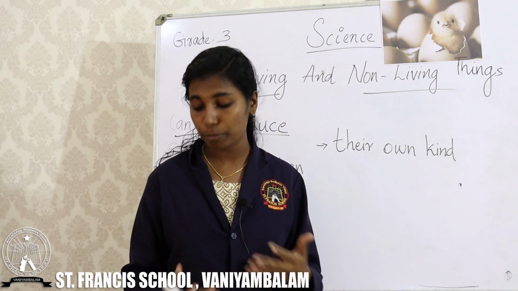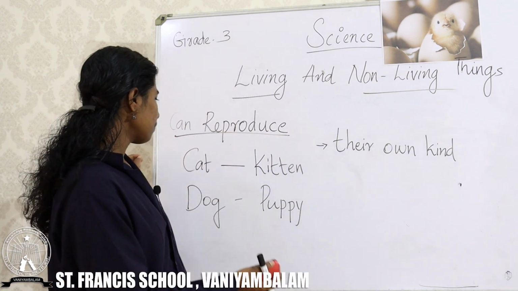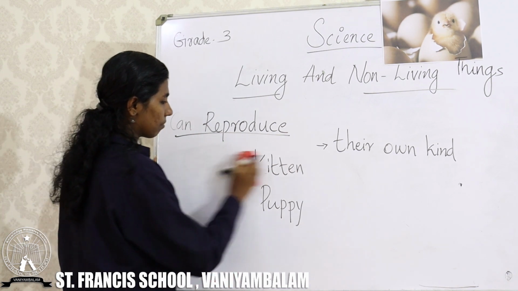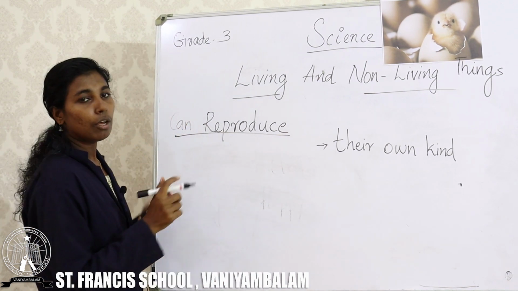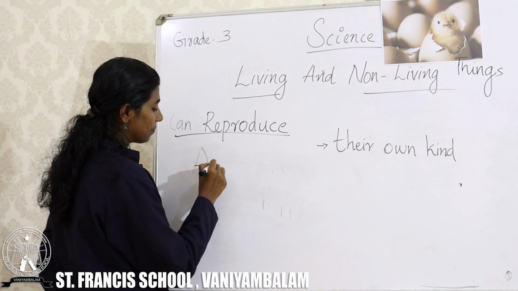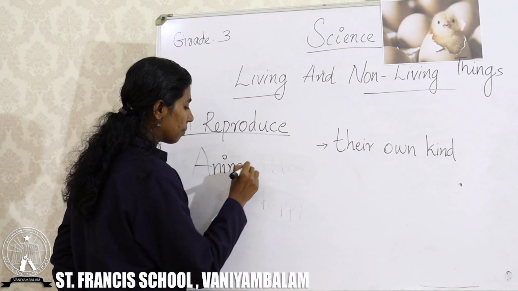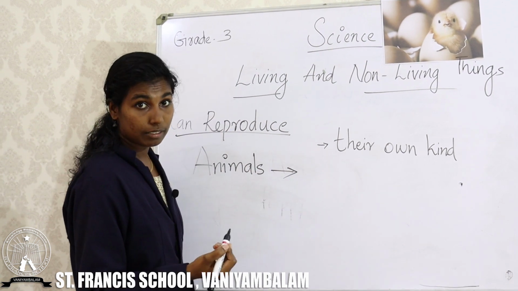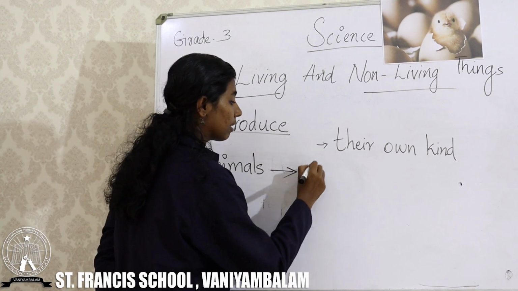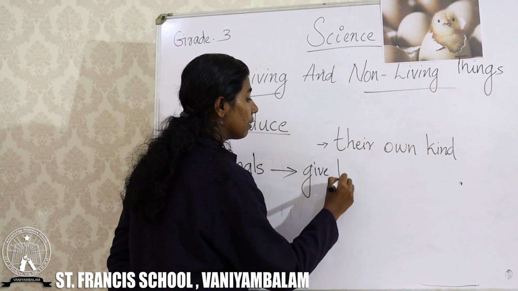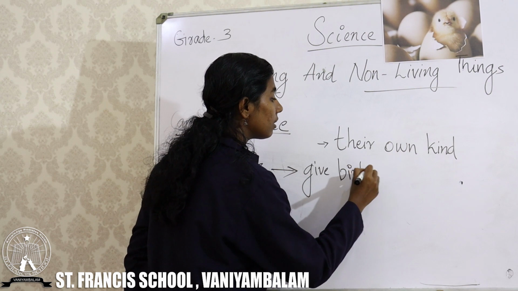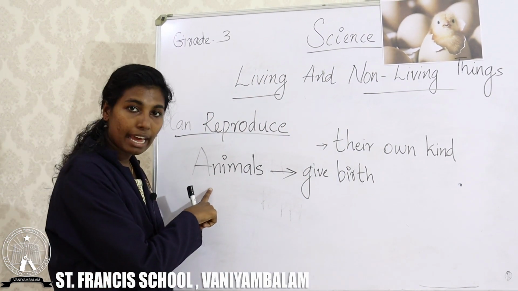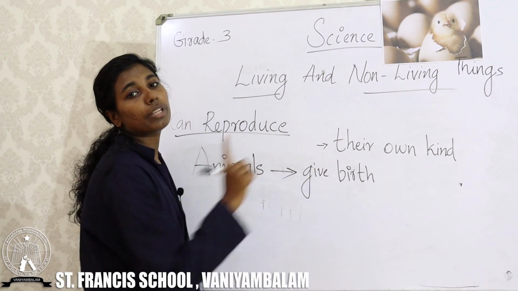Now we are going to discuss how living things can reproduce. For example, animals. Most of the animals give birth to their young ones.